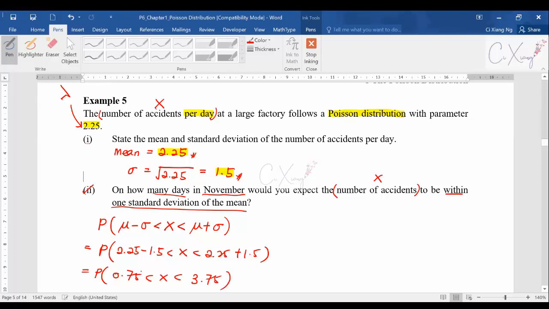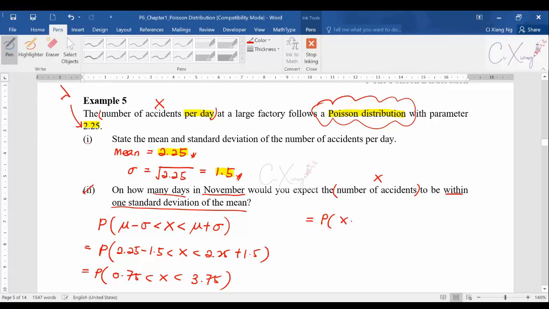Every time you see something like this, don't always assume that you need to use the normal distribution table. Again, please remind yourself, we are now solving the Poisson distribution. For Poisson distribution, x can take integer values only.